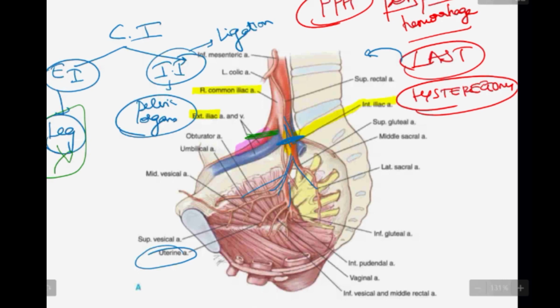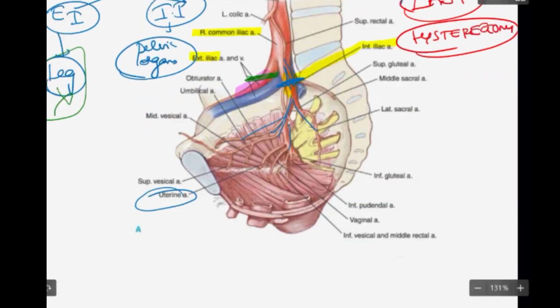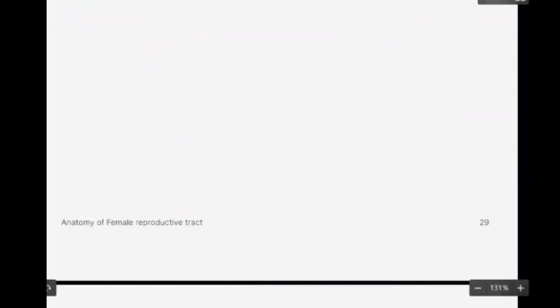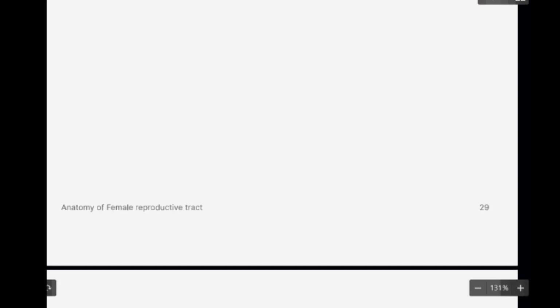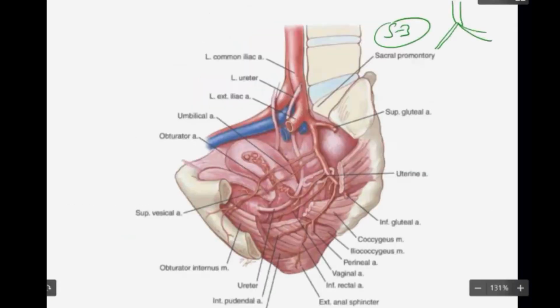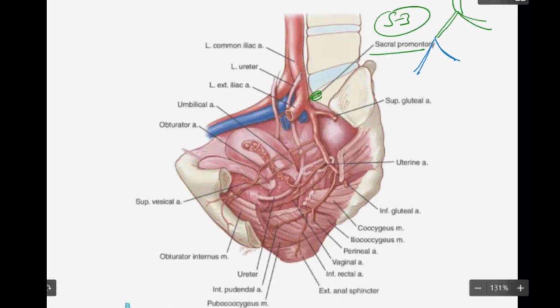At the level of S3 is where the aorta divides into the common iliac. And at the level of the sacral promontory, a little bit above that, is where the common iliac divides into external and internal iliac. So here you can see the common iliac dividing into external iliac and internal iliac.